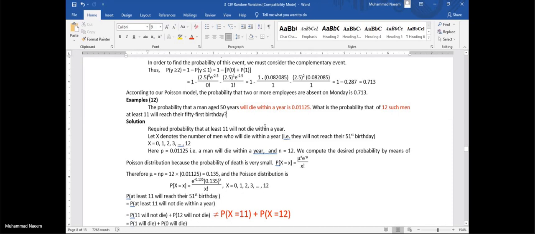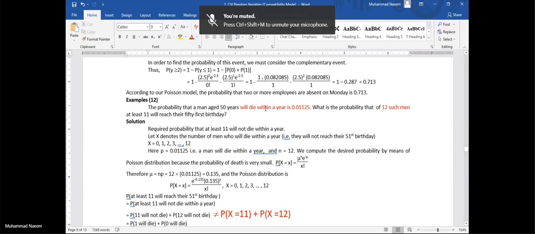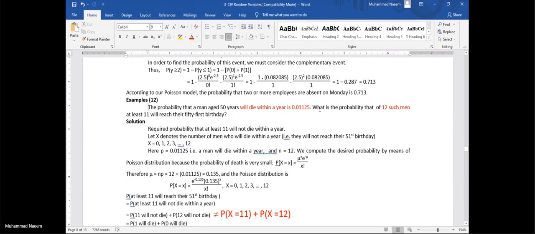We observe such a situation when we are getting services of such people, we are inducting such people, or because we also have to facilitate such people by giving certain facilities of medical convenience, etc. So we have to observe the situation that a man aged 50 years will die within a year is 0.01125, very less chances.